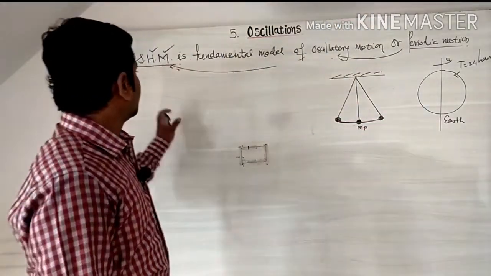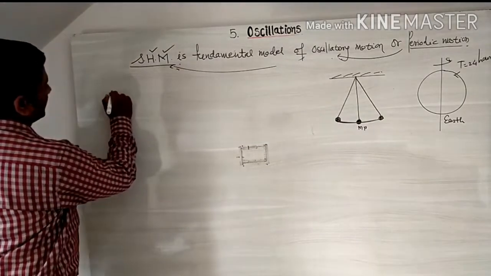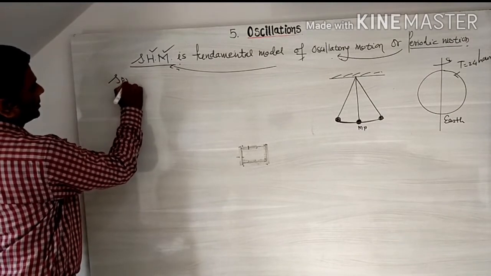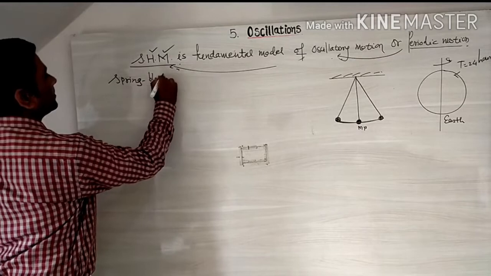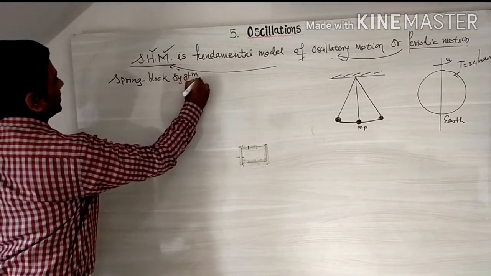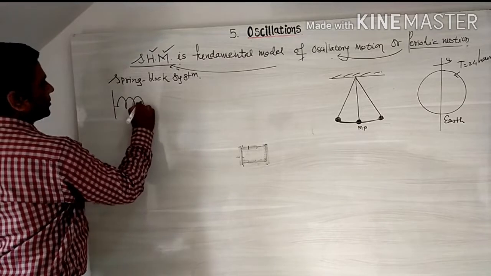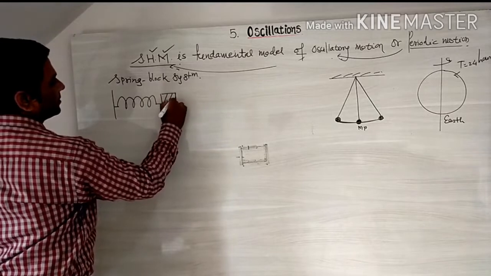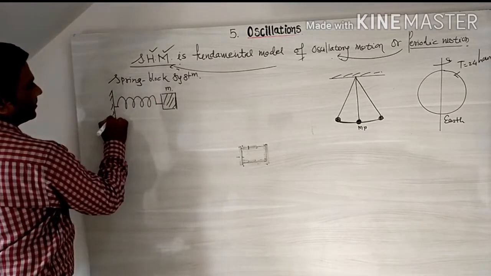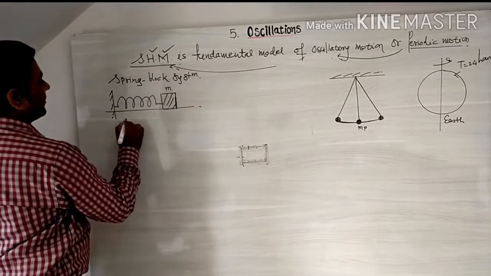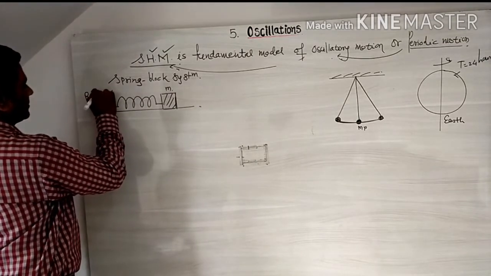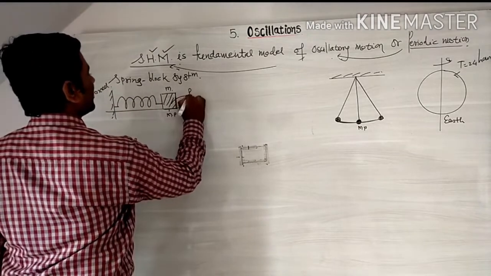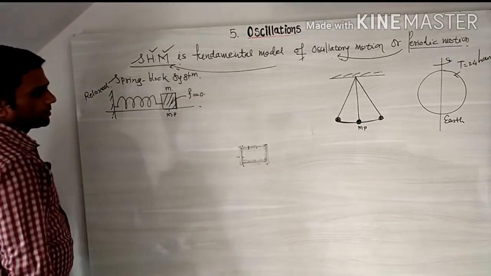Let us learn the basic properties of simple harmonic motion with the help of the example of a spring block system. Consider one end of a spring attached to a rigid support and at the other end of the spring a block of mass m attached. The whole assembly is set on a frictionless surface. So it is in a relaxed situation. Again focus on the mean position. At the mean position or equilibrium position, the force acting on the block is equal to 0.